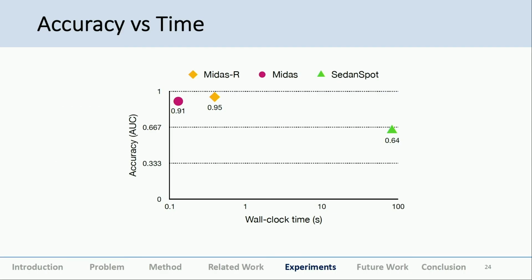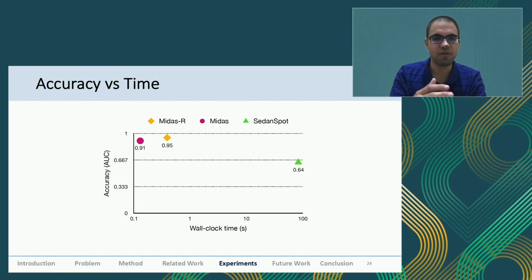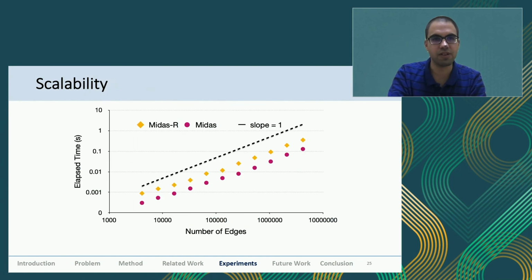On accuracy versus time, Midas and Midas-R are around 2 orders of magnitude faster, and they get up to 50% more accuracy compared to the baseline. That is just like the previous graph itself.